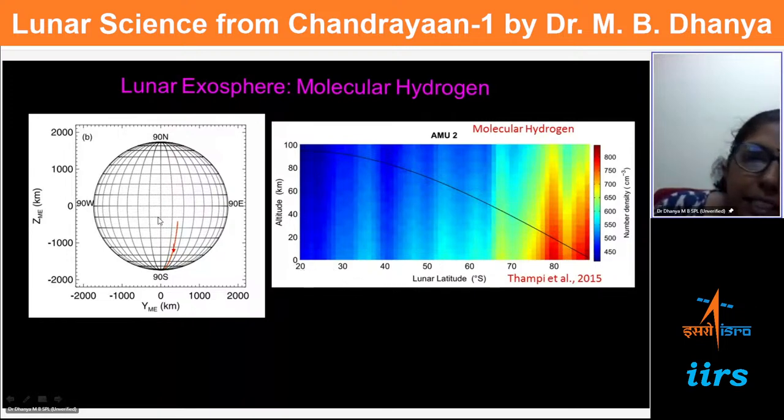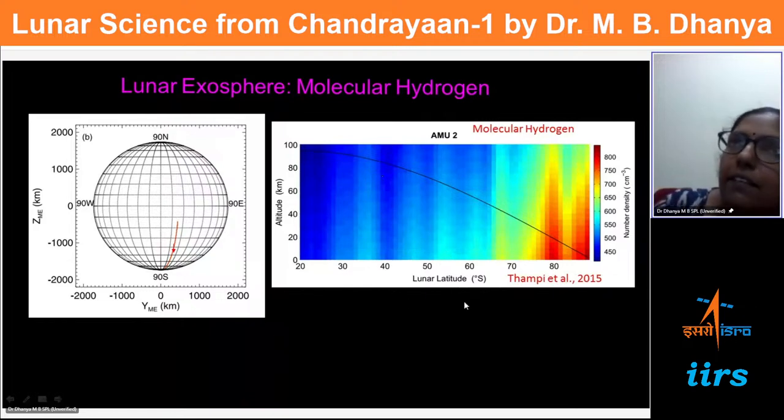its variability along the latitudinal region. It covered, this is the MIP track. We can show the footprint of the MIP track. So 20 to 90 degree latitude region, and this is the altitude. This is the point where it hit. We can see that there is certainly molecular hydrogen, something like 800 to 900 particles per centimeter cube. This is the kind of density we see for H2, and it shows a latitudinal variation. We have seen it at higher latitude, and a detailed analysis showed spatial heterogeneity also.